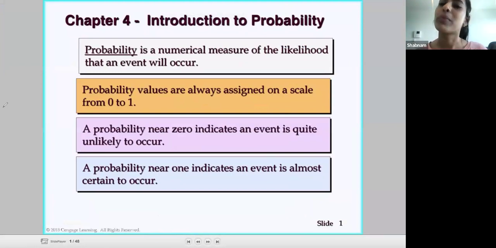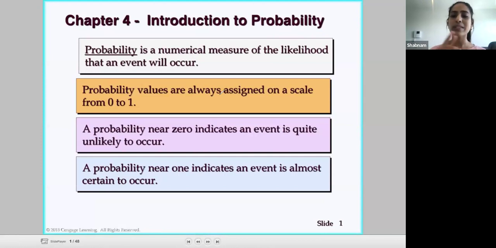So, what is probability? Probability is a numerical measure of the likelihood that an event will occur. So, it's basically like, what is the probability that it will rain tomorrow? Well, we tend to use probabilities. You might say that it's a 50% chance of rain or a 60% chance. What's the likelihood of this occurring? And we're looking at individual events usually, at least to start off with.